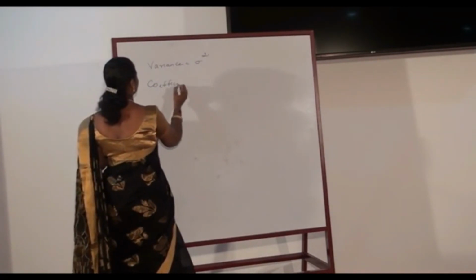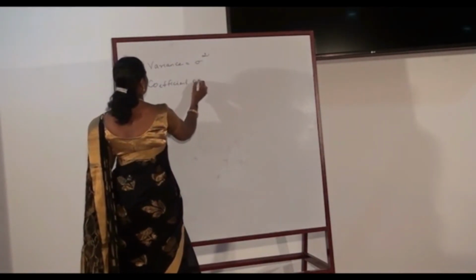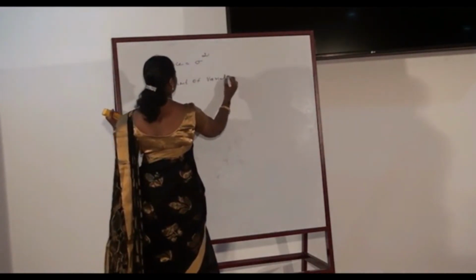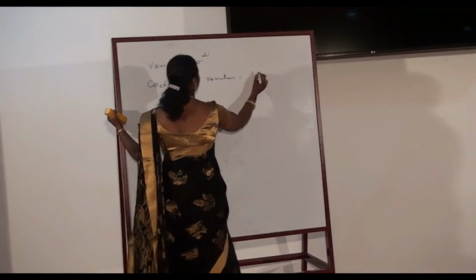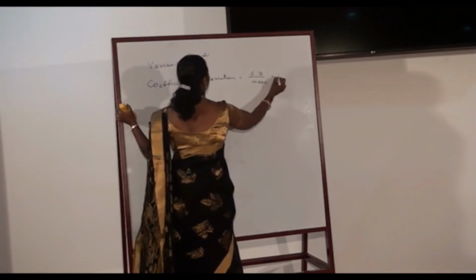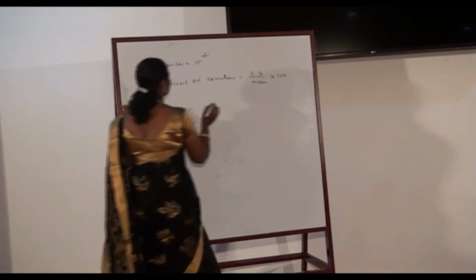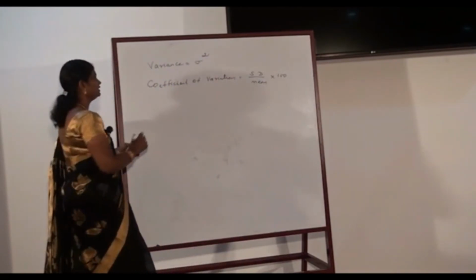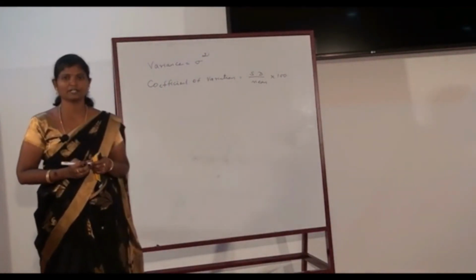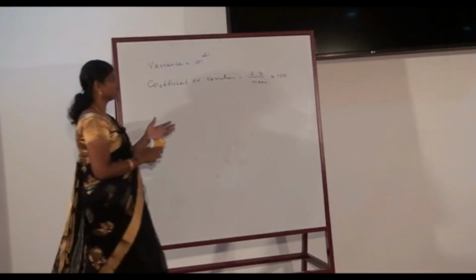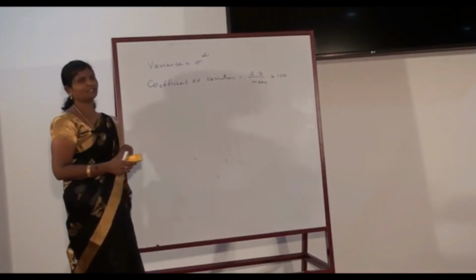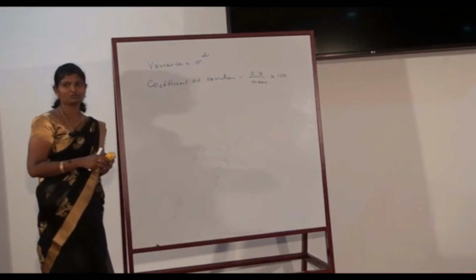Coefficient of variation is calculated using the formula standard deviation by mean into 100. So using this formula, if the heights of a plant and the weights of a grain are given in centimeters and kgs, with the help of this coefficient of variation we can compare these two.